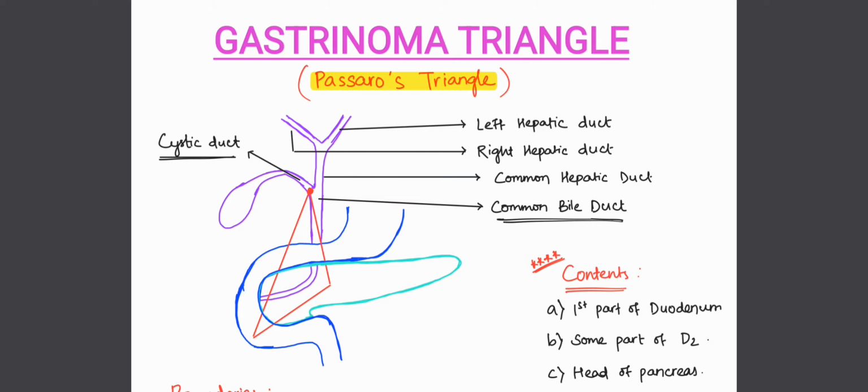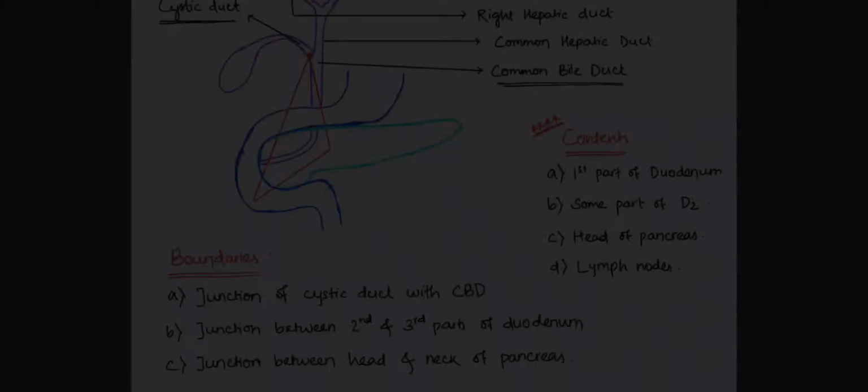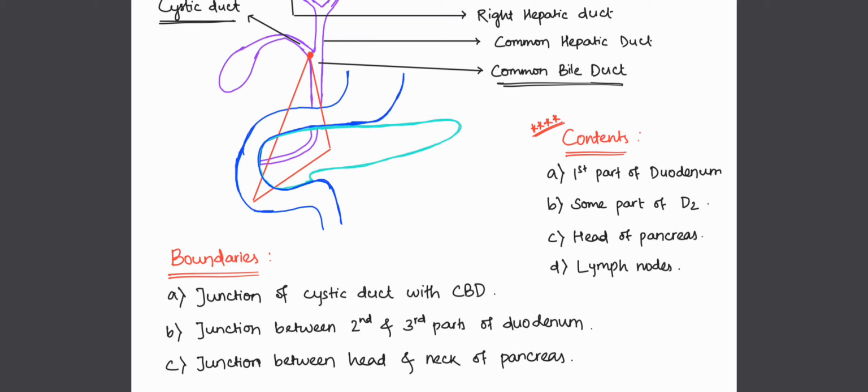Now we will see its boundary. Actually, this triangle is formed by joining three junctions. The first junction is the junction of the cystic duct with the common bile duct. The second junction is the junction between the second and the third part of the duodenum, and the third junction is between the head and the neck of the pancreas. So when we connect these three junctions, we get the gastrinoma triangle.